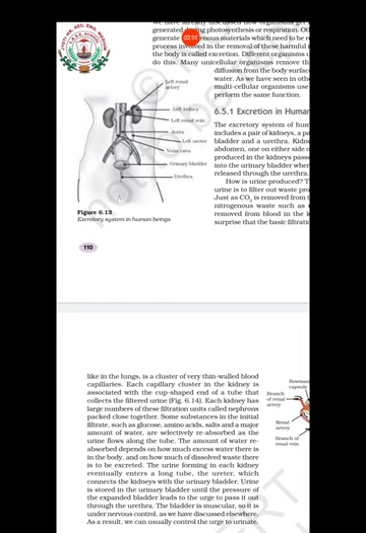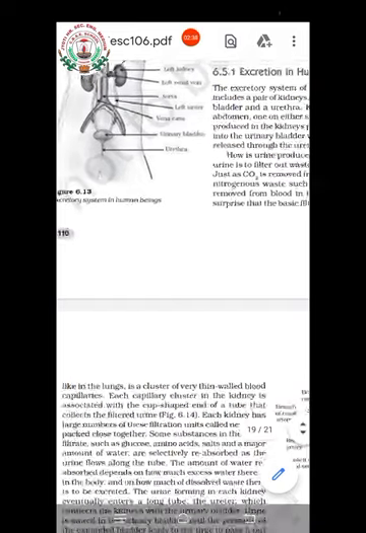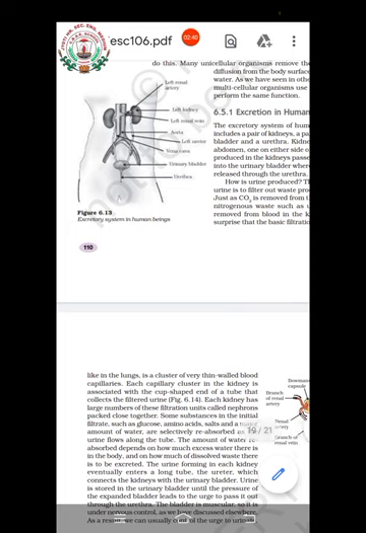The kidneys help in the removal of waste materials from the body, in the production of urine, and in osmoregulation. Ureters collect the urine from the kidney and send it to the urinary bladder, and the urethra is the passage through which the urine goes out of the body.